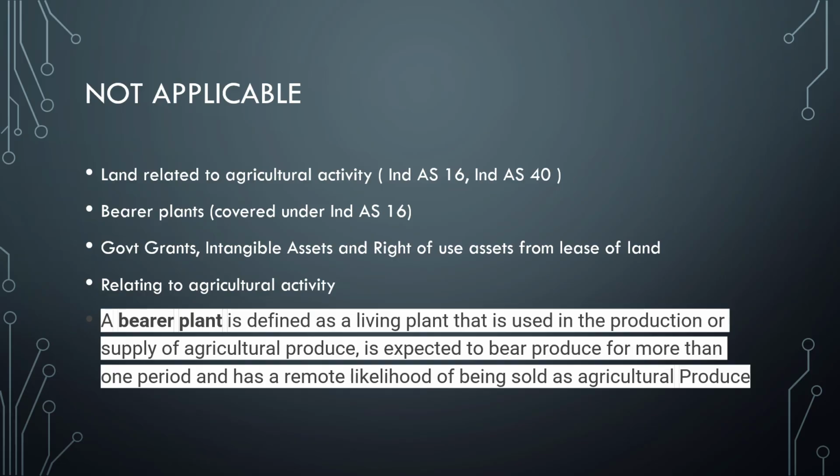That is why a bearer plant is excluded from Ind AS 41, but it is covered under Ind AS 16. And government grants, intangibles, and typically all other items which are covered under their respective standards won't get covered under Ind AS 41.